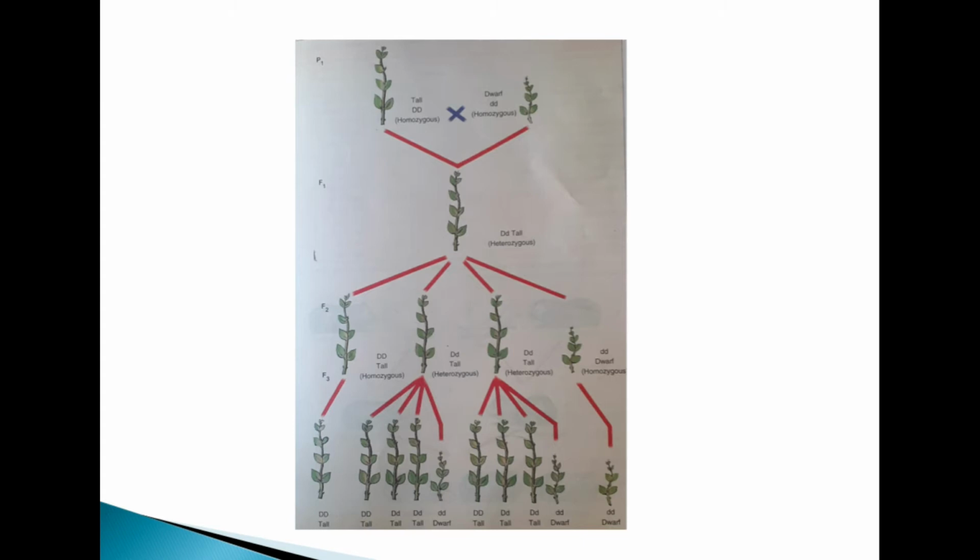It is also a 3 to 1 ratio. Also in F3, small d small d dwarf plants give only dwarf offspring. That means 3 plants are tall and 1 plant is small.